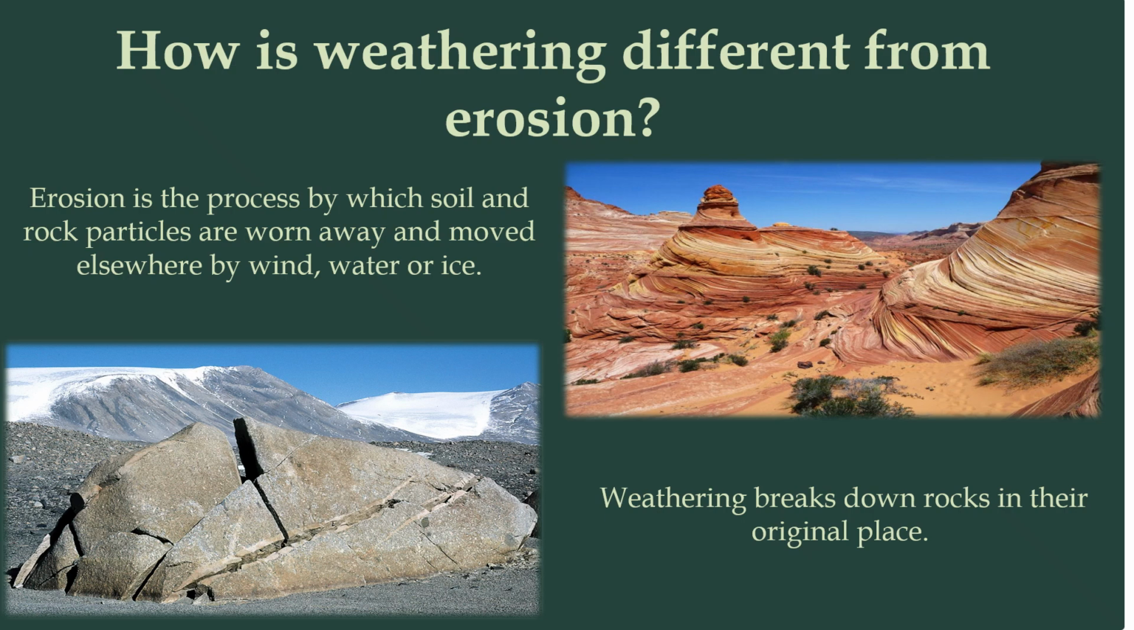How is weathering different from erosion? Erosion is the process by which soil and rock particles are worn away and moved elsewhere by wind, water, or ice. Weathering breaks down rocks in their original place.